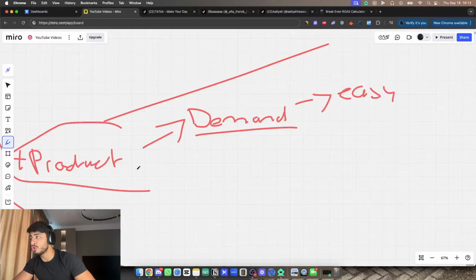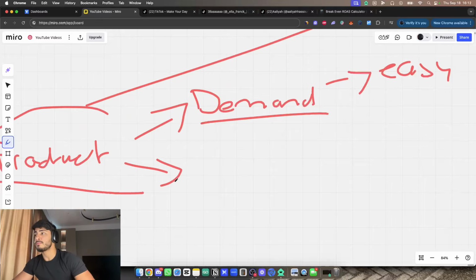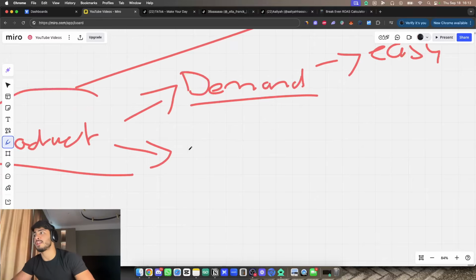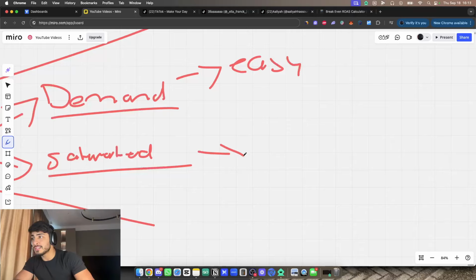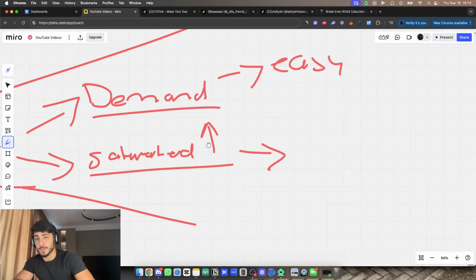Now, which is also very important in our product, is that it is something that is already saturated. Now, I talk about this all the time. You guys don't really understand what I mean with this, I think, because a lot of you guys are like, oh, what do you mean saturated? Like, why does it have to be saturated? The reason why I'm able to go from 0 to 5K in a day, or 4.5K in a day, is because my product is saturated. When the product isn't saturated, it's literally in demand because people want to buy it.